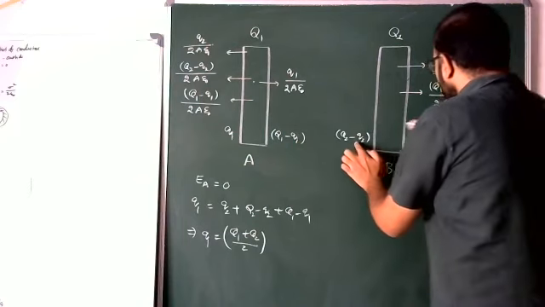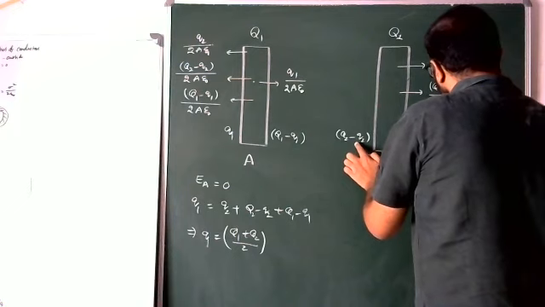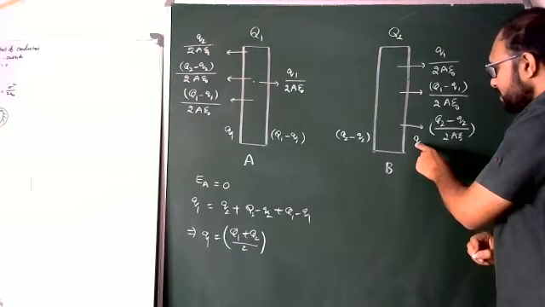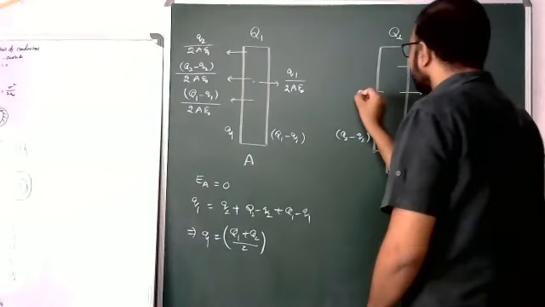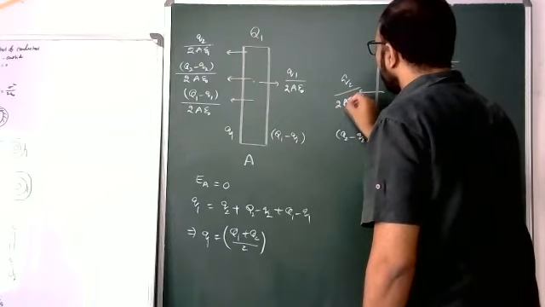Due to this also, Q2 minus q2 by 2A epsilon naught. Students, last this q2 on this side, q2 by 2A epsilon naught.